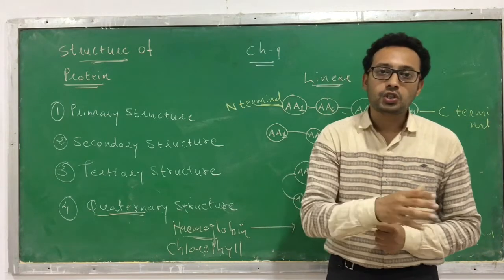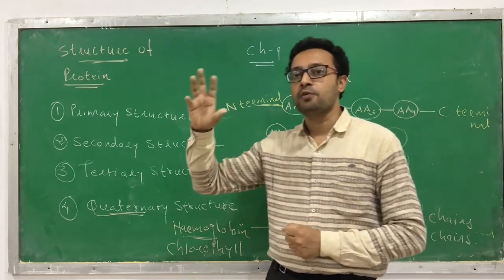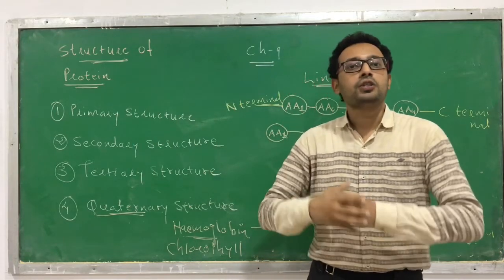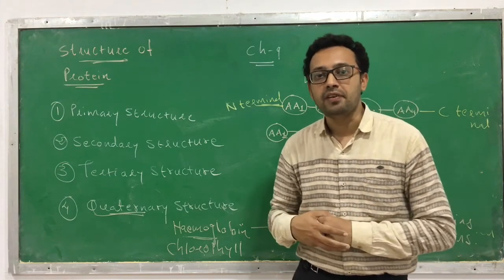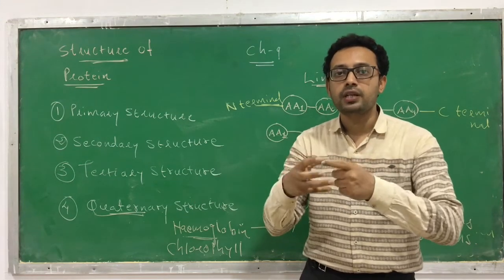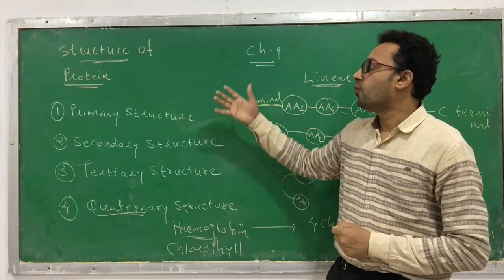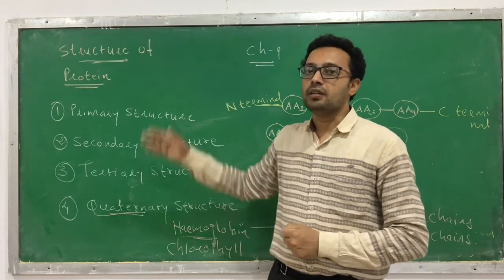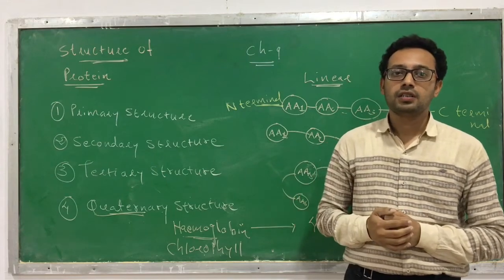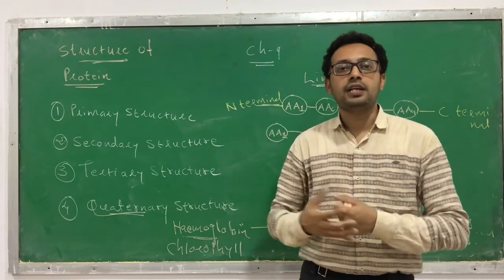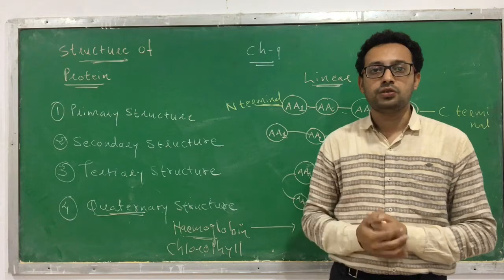Okay, students, today we have learned about the properties of protein and how bond formation occurs in protein, because proteins are polymers of amino acids. They join together and form a protein. And we learned the different types of protein structure: primary, secondary, tertiary, and quaternary. Similarly, we will learn about some other larger molecules in the next session.